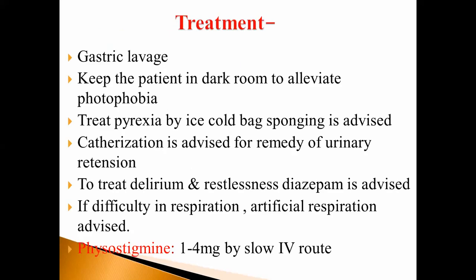After that, treatment: gastric lavage; keep the patient in a dark room to reduce the photophobia; treat the pyrexia by ice cold sponging; for urinary retention, catheterization is advised; and for mania or delirium, the drug diazepam is advised. If there is difficulty in respiration, artificial respiration is provided. The major antidote for belladonna poisoning is physostigmine. Its dose is 1 to 4 mg, given by IV route.